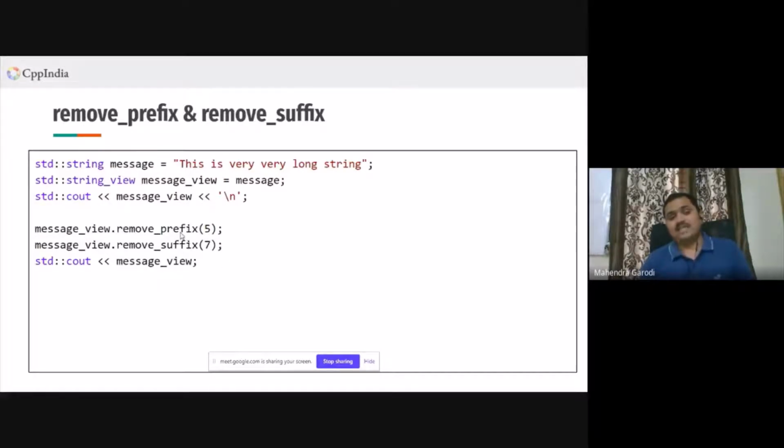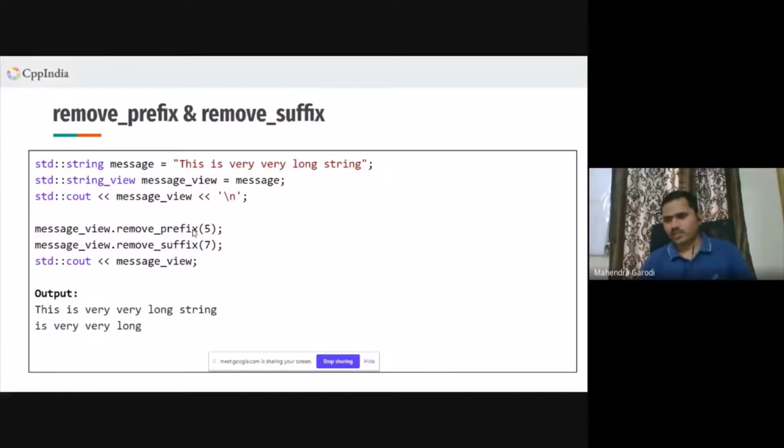Once again, if you pass something which is out of range, let's say the string is very small and you try to pass something out of the range, the compiler doesn't check and you will get basically undefined behavior. Okay. So what it will print here is just 'is very, very long'. So how does it do it internally? Basically it's manipulating the data pointer and it's manipulating the length. That's all it is doing. So this operation is pretty straightforward and done in big O of n.